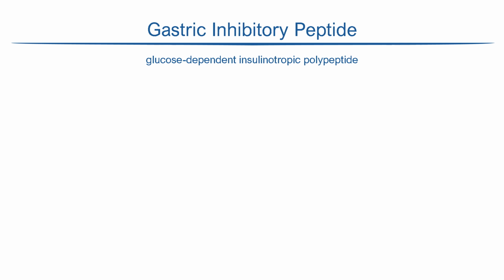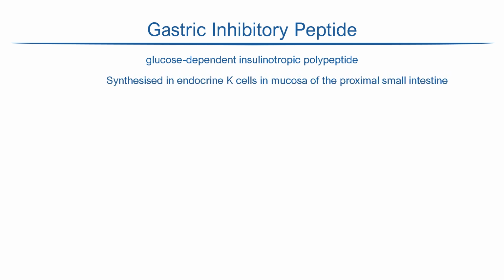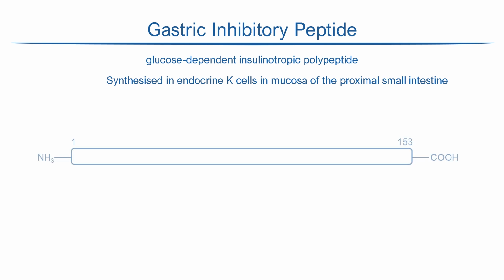GIP, or gastric inhibitory peptide, is also known as glucose-dependent insulinotropic polypeptide. It is made in much the same way as glucagon-like peptide, but it is synthesized in K cells of the duodenum and jejunum. GIP is made from a 153 amino acid pre-pro hormone precursor that is distinct from proglucagon.